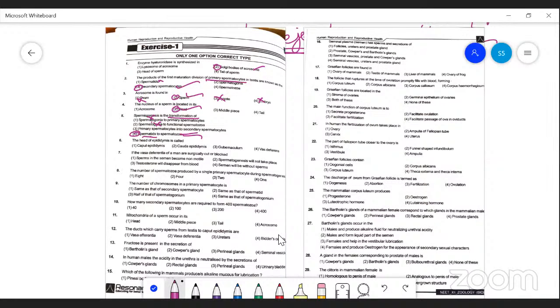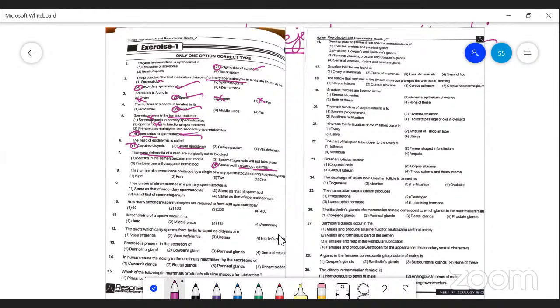The head region of the epididymis is called the caput region. The tail region is called the cauda epididymis. If the vas deferens of a man is surgically removed, semen will still be there, but there is no sperm, because the main function of the vas deferens is to bring the sperm.